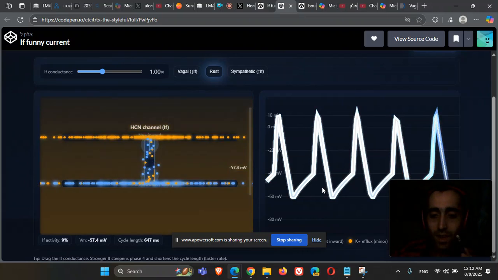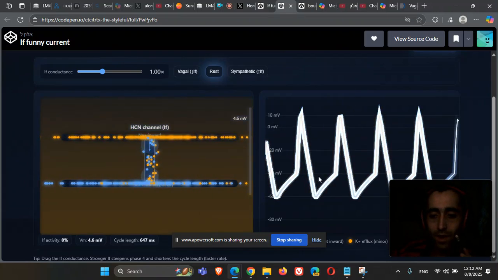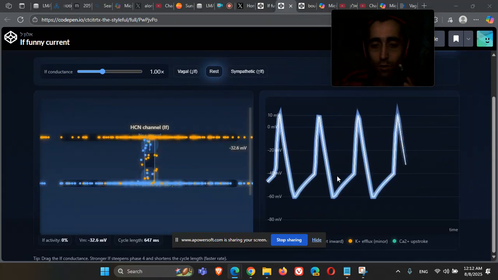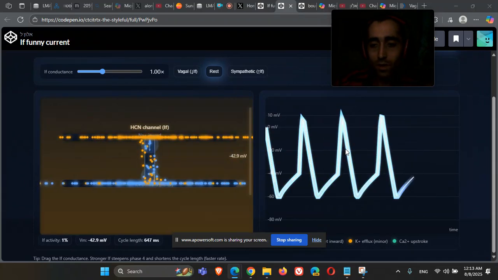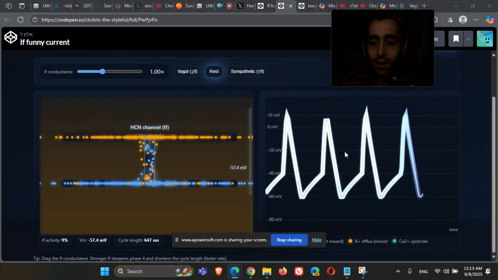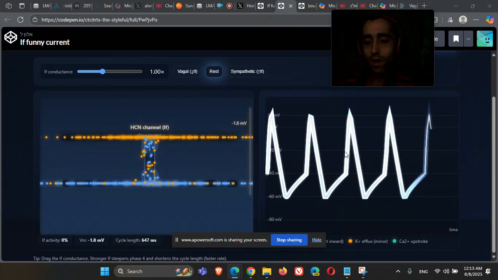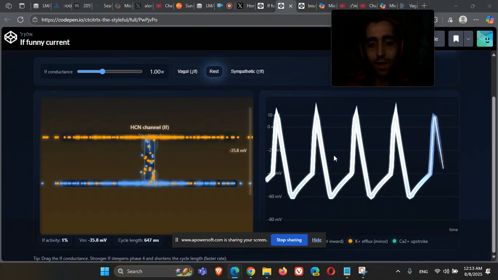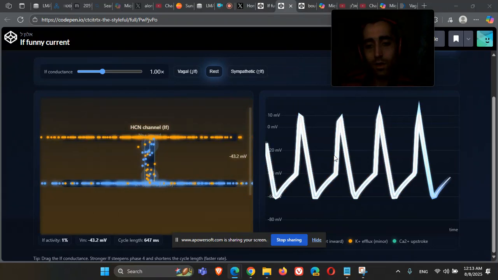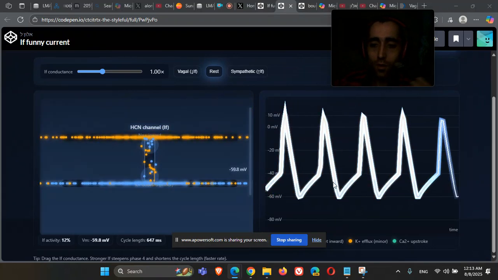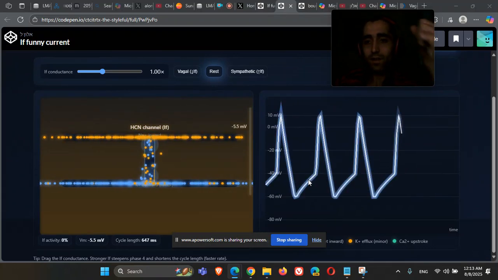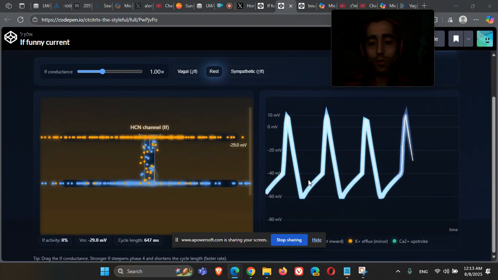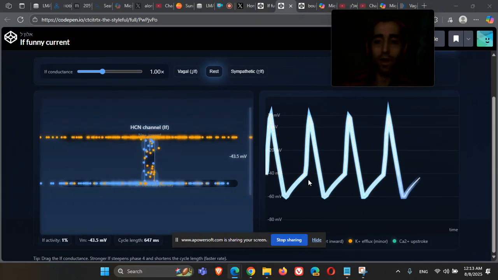They give the initial, as you can see right over here, the initial upstroke in voltage until other channels, like the calcium channels, because we are in the nodes, till the L-type calcium channels can open and make the phase 0 part of the action potential. So the funny current lets the heart start generating a new action potential when it is hyperpolarizing.